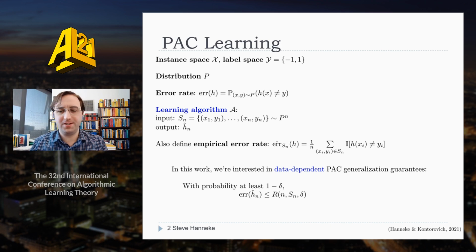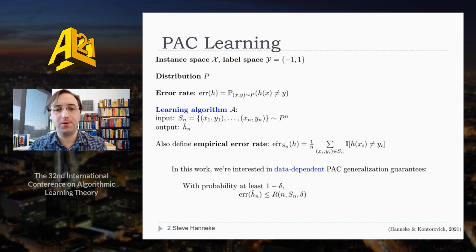It's all pretty standard in statistical learning theory. There's an instance space X, there's a label space Y, and here Y is just going to be -1 and 1. There's some unknown distribution P on XY pairs, and we'll define the error rate of any classifier as the probability it makes a mistake on a random XY from that distribution. Generally, we'll define a learning algorithm as taking a data set of some size n as input and outputting a classifier. And we think of that data set as being sampled IID according to the distribution P.